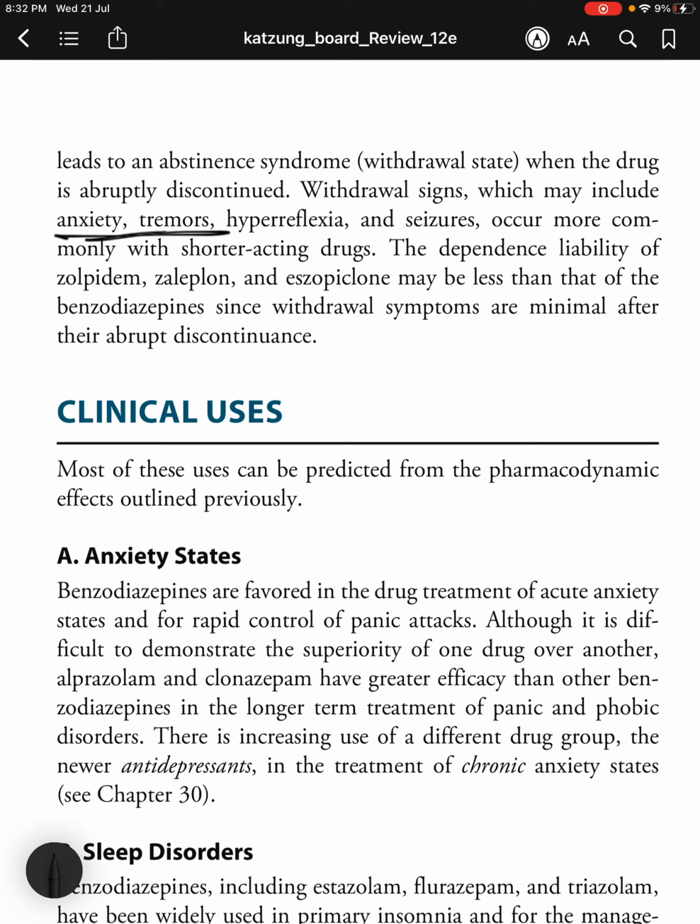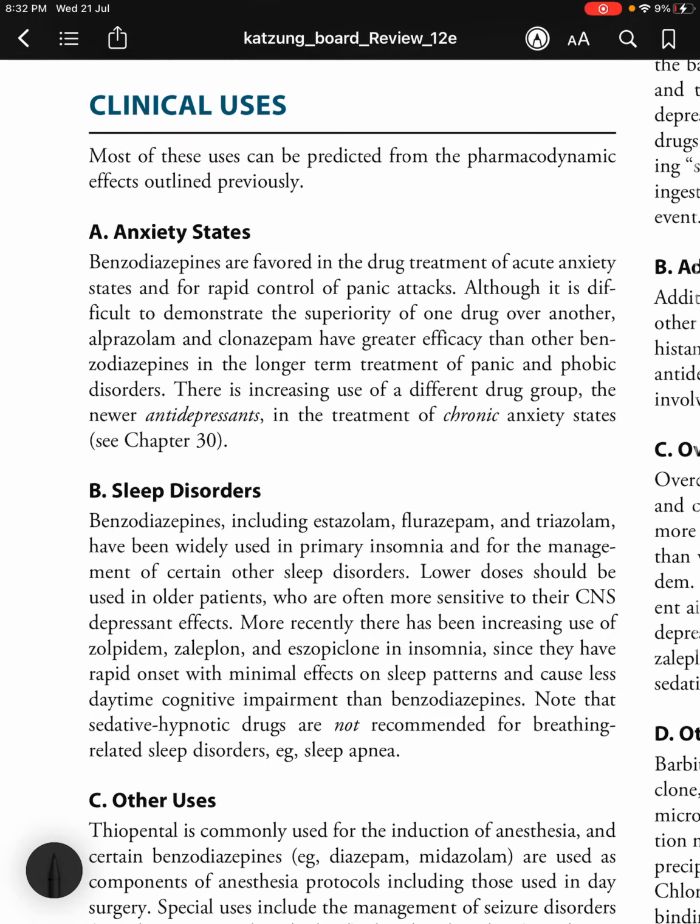Withdrawal signs, which may include anxiety, tremors, hyperreflexia, and seizures, occur more commonly with shorter acting drugs. The dependence liability of zolpidem, zaleplon, and eszopiclone may be less than that of the benzodiazepines since withdrawal symptoms are minimal after their abrupt discontinuance.